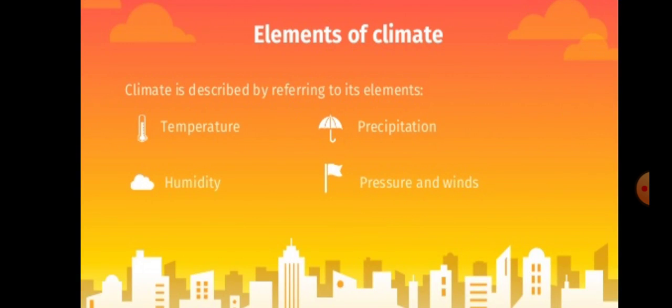Now let's have a look at the elements of climate. Climate is described by referring to its elements. There are 4 main elements. We can list more elements, but the particular and the main elements are 4. The first one is temperature, meaning how much heat or coldness is in an area, then humidity, precipitation, pressure and winds. A few words are new for you, but I will explain them, then you will get to know the meaning of these words. So let's have a look at each and every element.